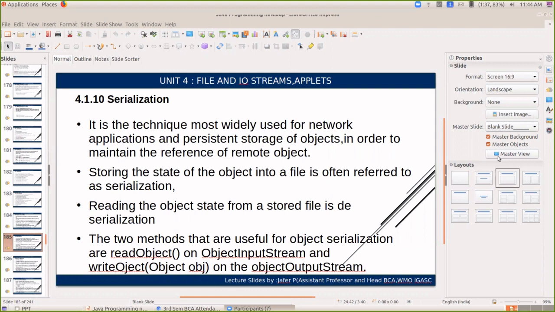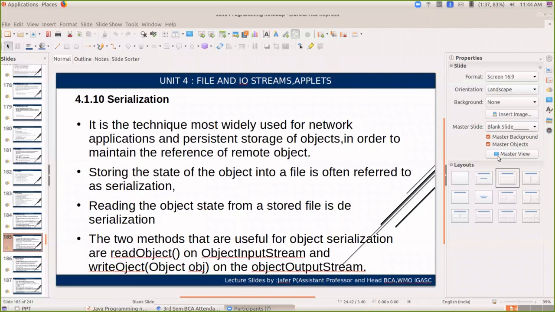So what is the purpose of storing this user ID and password? There are two kinds of network communication: persistent communication and non-persistent communication. What do you mean by persistent communication?